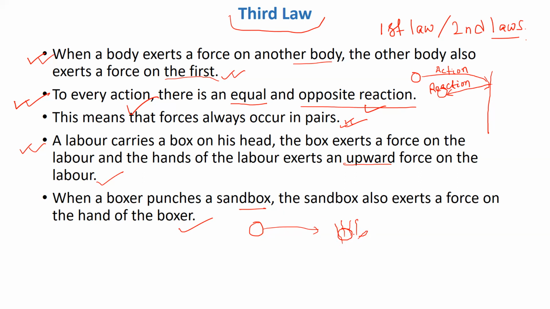Because if your hand cannot exert a force on the ball, then what will happen? The ball would simply take your hand away, and maybe both the ball and you will fall on the ground. But this is not the case. A force will also be exerted by your hand on the ball. The ball throwing itself is action, and the force which your hand applies on the ball in the opposite direction is the reaction.